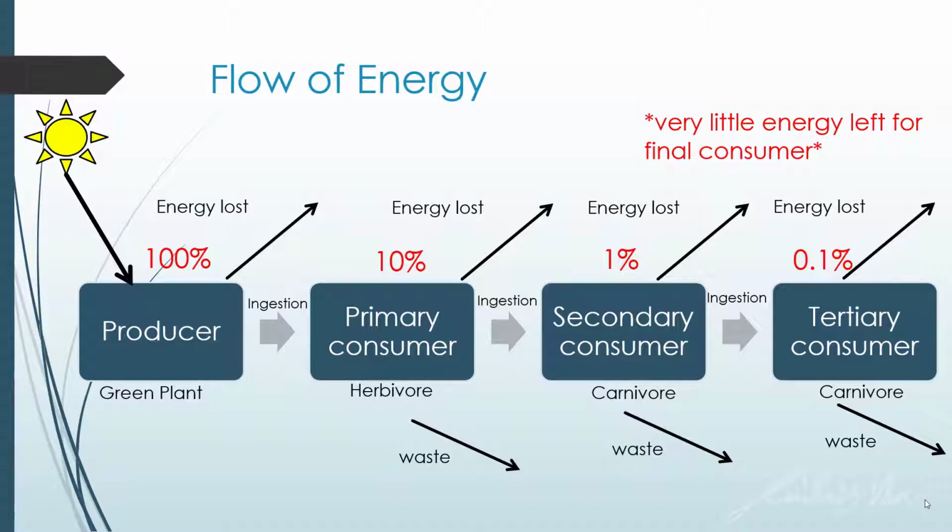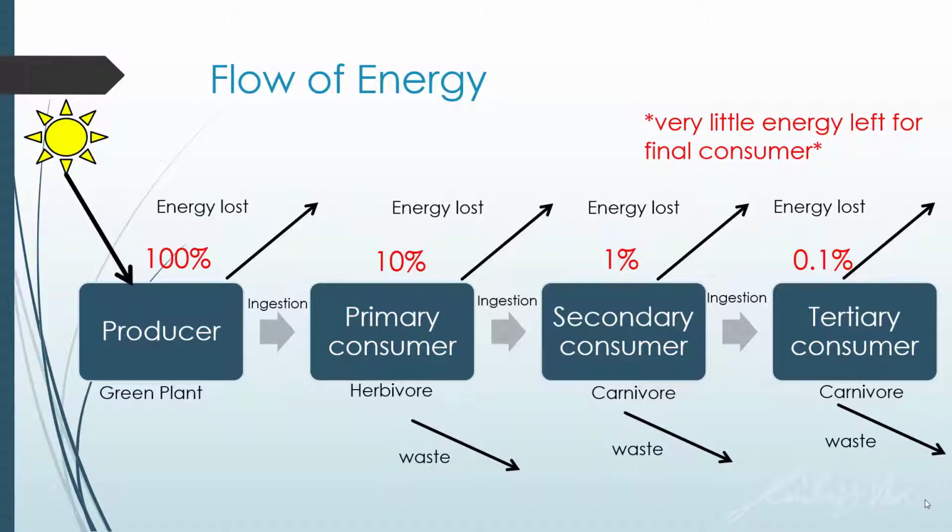And this also explains why the apex predator, or the predator that is at the top or at the end of the food chain, normally has a very small population, because you just do not have so much energy in food to support a larger population, since the amount of energy that is left for them is very little.